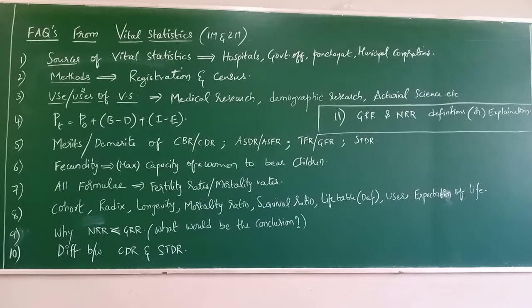Remember. Now, those are the merits. The demerit of STDR is that it depends on the age structure of the standard population. Unless you select the standard population, STDR cannot be computed. This is the major demerit, the disadvantage of STDR. So a standard population is mainly required.